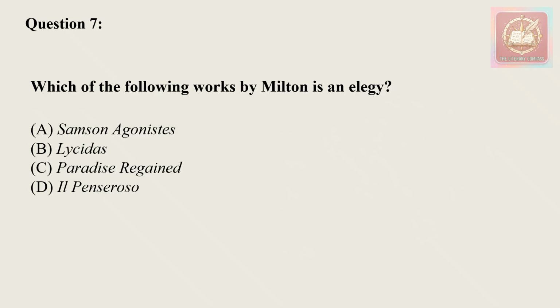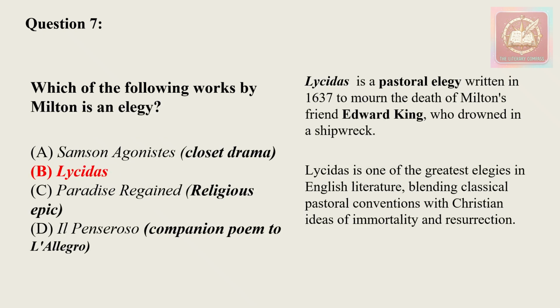Which of the following works by Milton is an elegy? So we have options: Samson Agonistes, Lycidas, Paradise Regained, and Il Penseroso. So the correct answer for this question will be option number B, Lycidas, which is a pastoral elegy written in the year 1637, to mourn the death of Milton's friend Edward King, who drowned in a shipwreck.